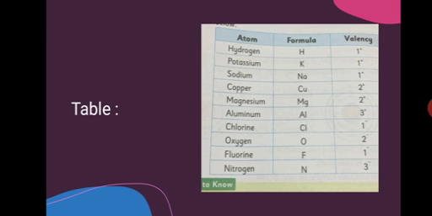Oxygen 2 minus. Why 2 minus? Because oxygen is gaining 2 electrons. Fluorine 1 minus, it means that fluorine is gaining 1 electron. Nitrogen 3 minus, it means nitrogen is gaining 3 electrons. Positive means that it is giving and negative means it is gaining.